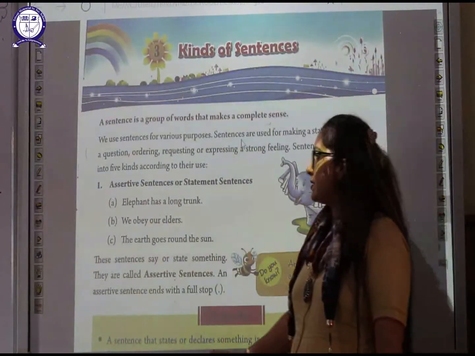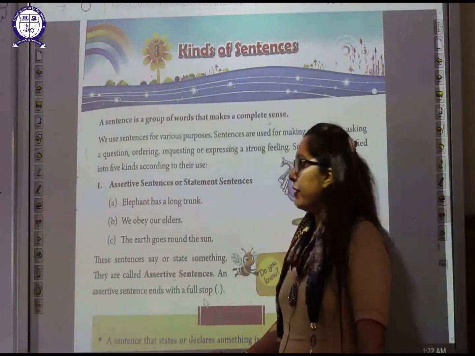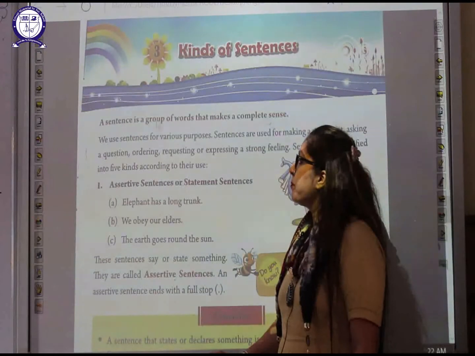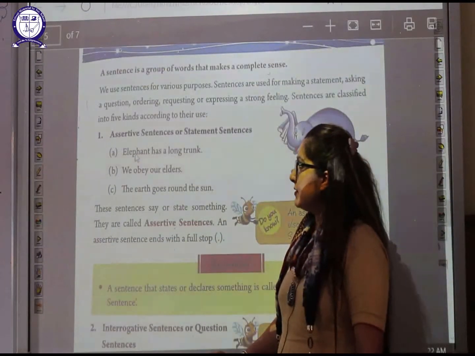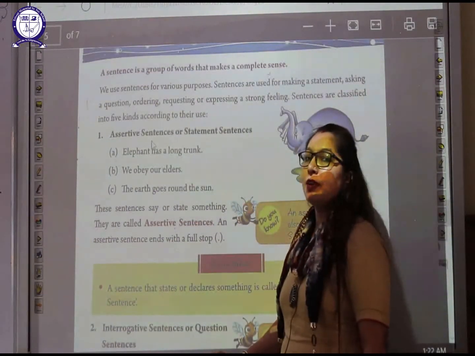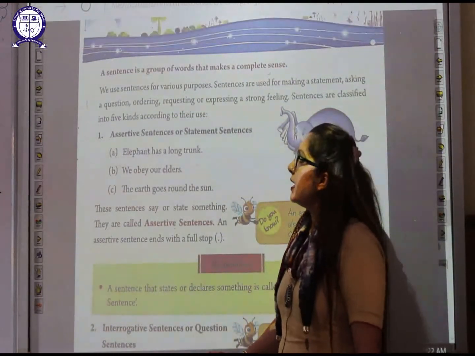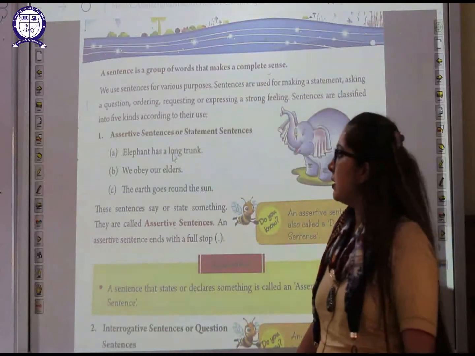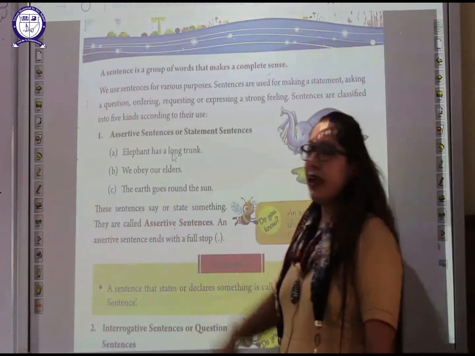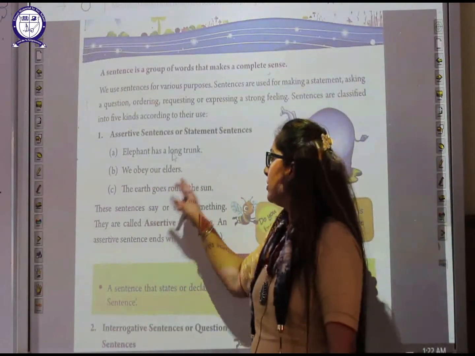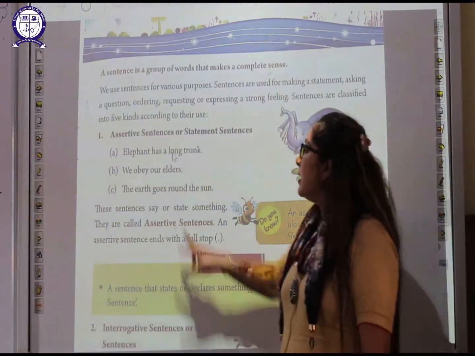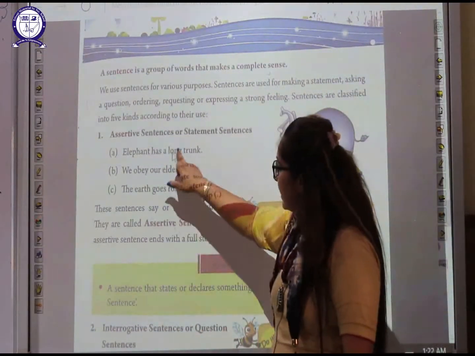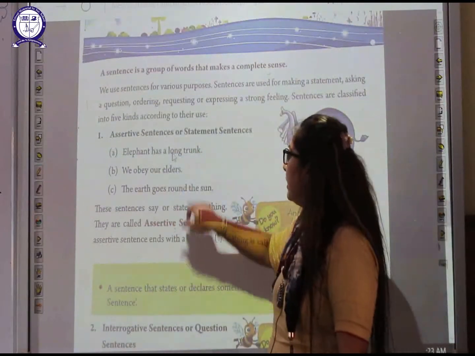The first one is assertive sentences or statement sentences. Assertive sentences are also known as statement sentences. For example, an elephant has a long trunk. We obey our elders. The earth goes around the sun. These sentences say or state something.